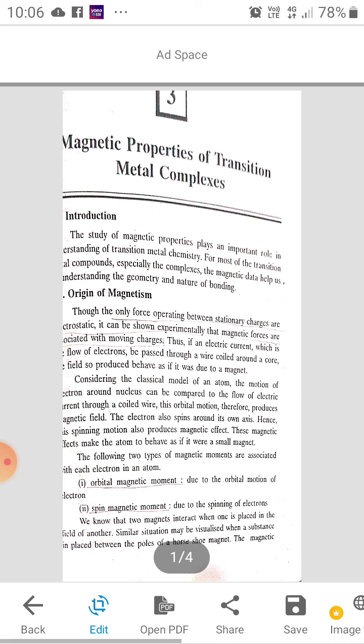The study of magnetic properties plays an important role in understanding transition metal chemistry. For most of the transition metal compounds, especially the complexes, the magnetic data help us understand the geometry and nature of bonding. Origin of magnetism.